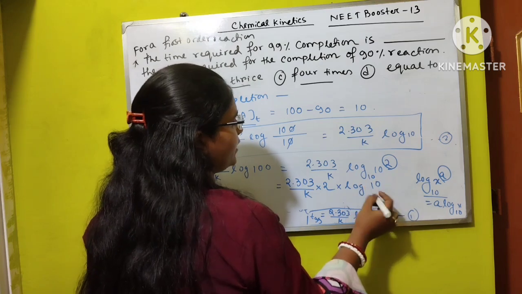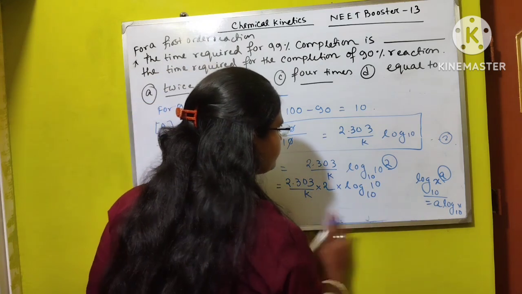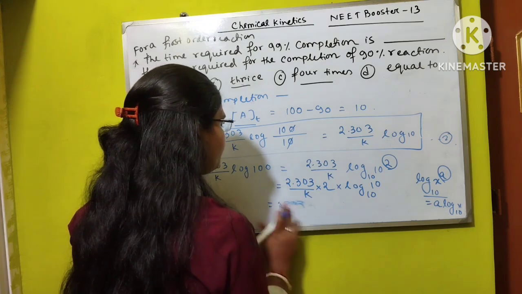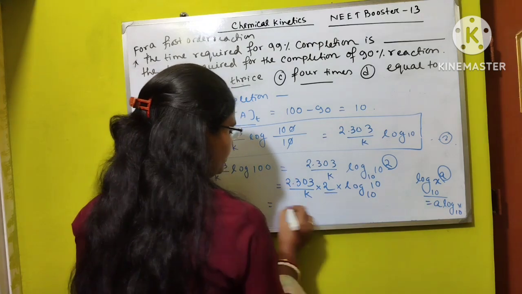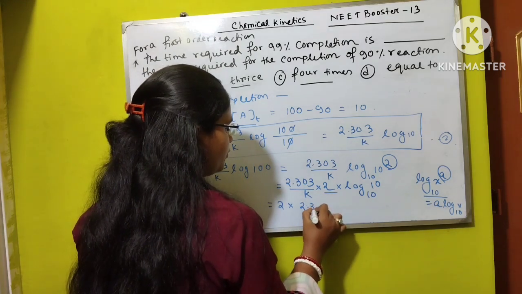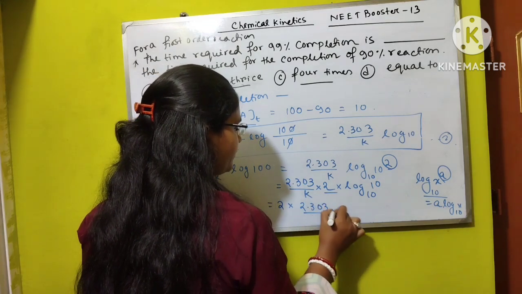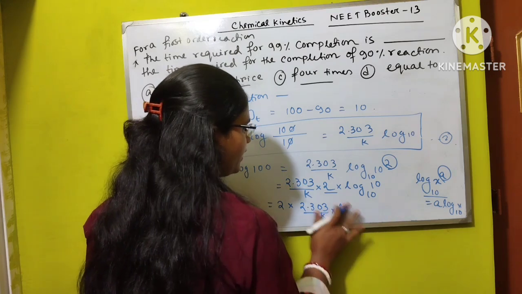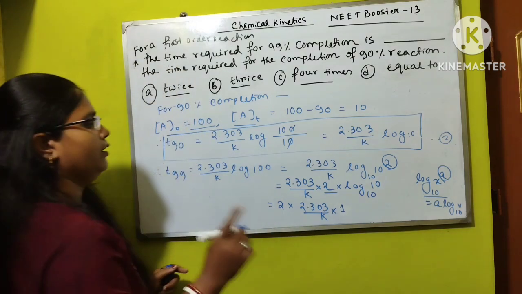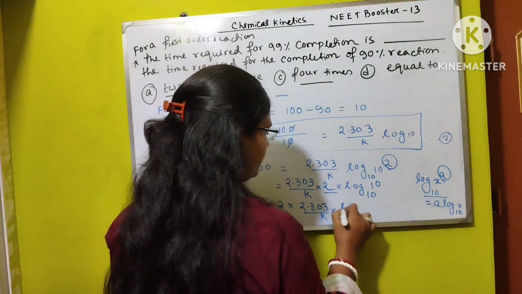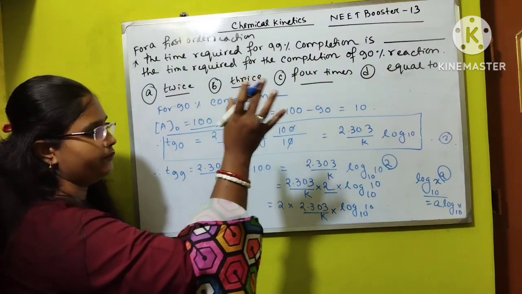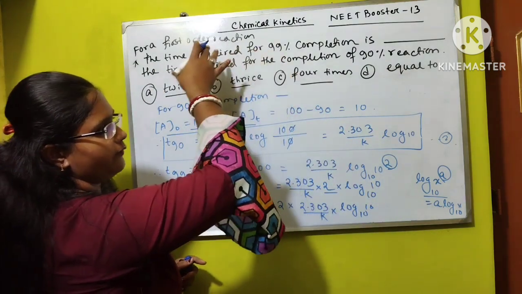and we all know that the base is also 10, so log 10 base 10 is 1. So 2 into 2.303 by k into log 10 base 10 is 1. This is the first equation we get from the above expression.